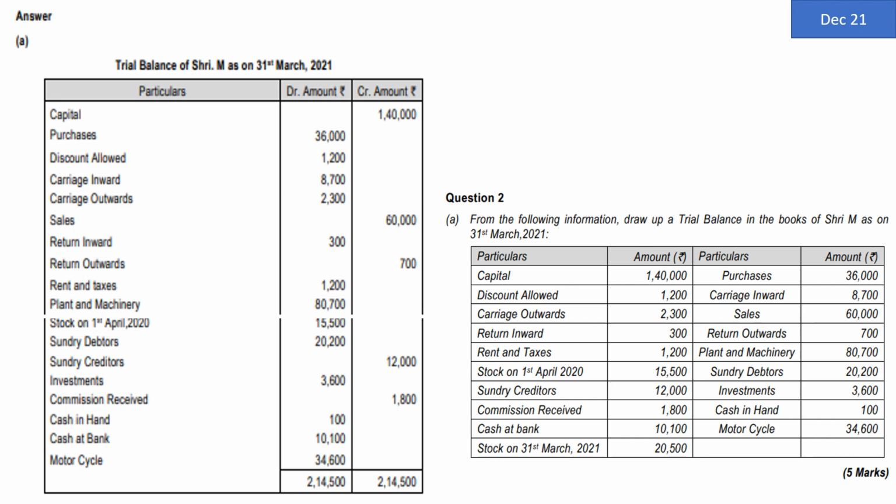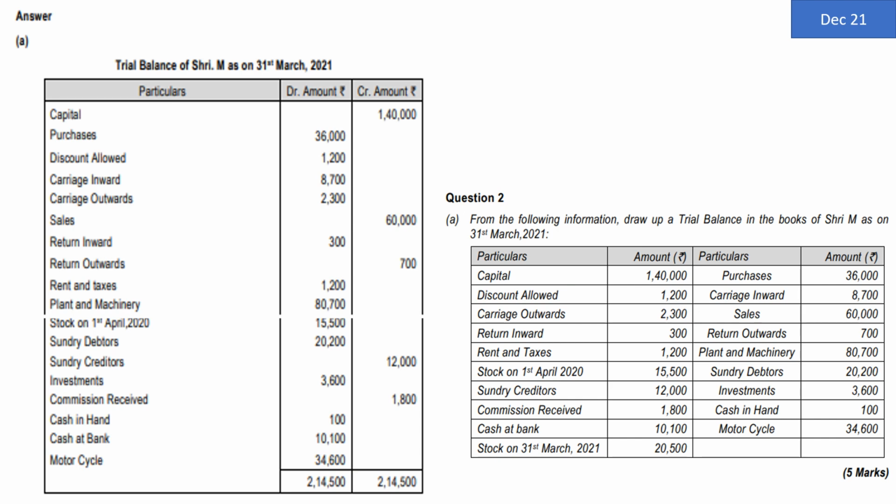Cash in hand, cash at bank, and motorcycle. All these three things are our assets. Asset means debit balance. Debit balance are shown on the debit side of trial balance. So this is how the trial balance will be arranged. Now here we have considered the simple format of single particulars column and two different amount columns, debit and credit, one besides another. It is also possible that you can prepare a T format of trial balance in which there will be two particulars column. So it will be debit side, particulars and debit amount, and credit side will be again particulars and credit amount. That format is also okay.